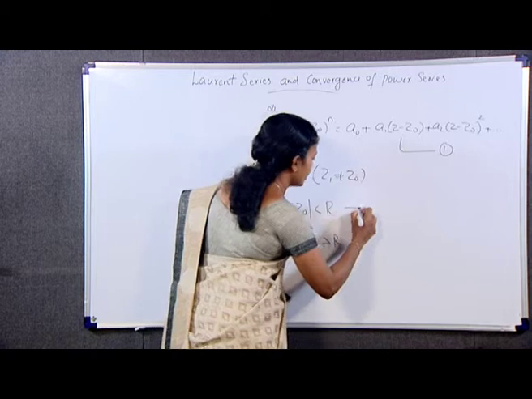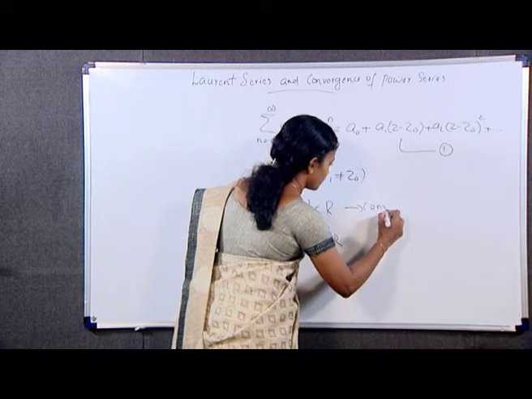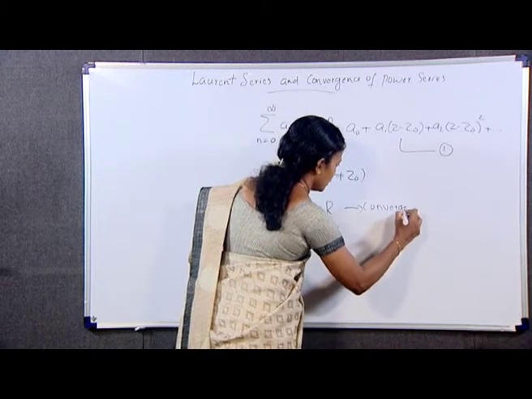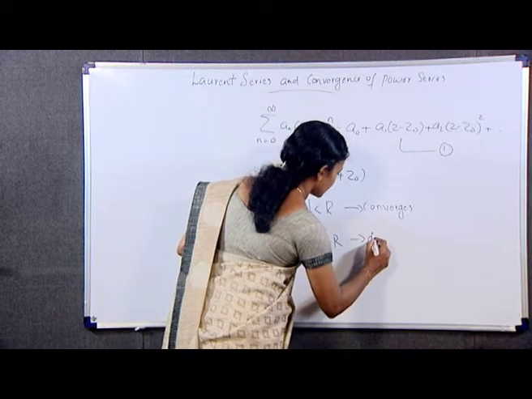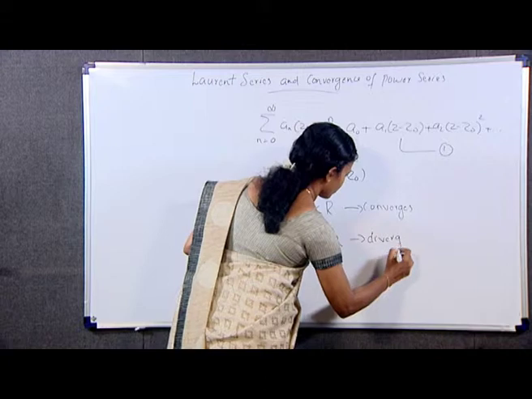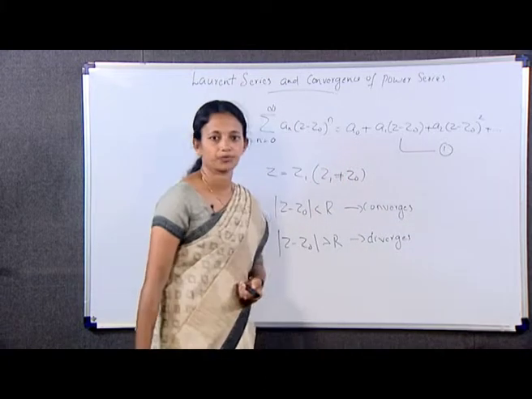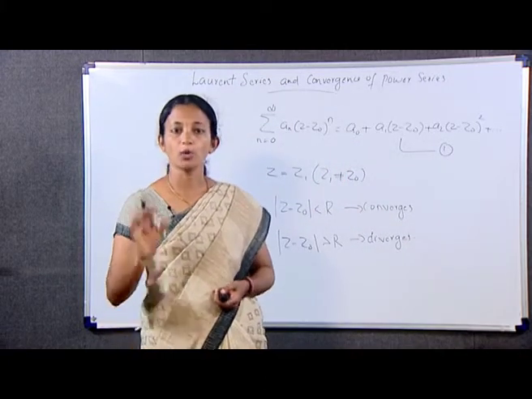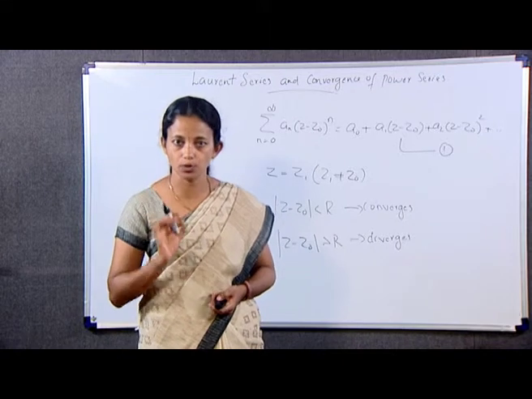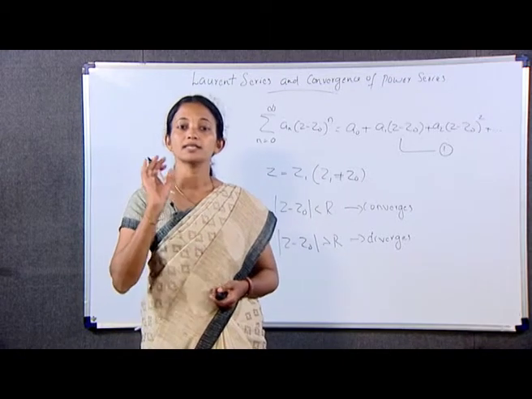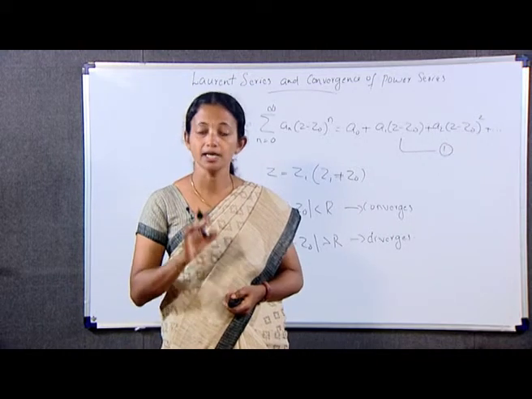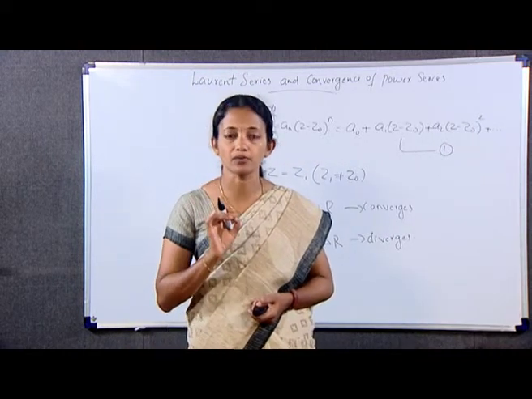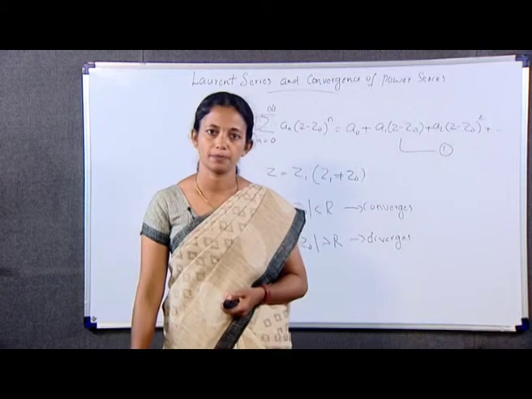Here for less than r, it converges, and mod z minus z0 greater than r, it diverges. The circle mod z minus z0 is equal to r is called the circle of convergence, and that radius r is called the radius of convergence of the power series.